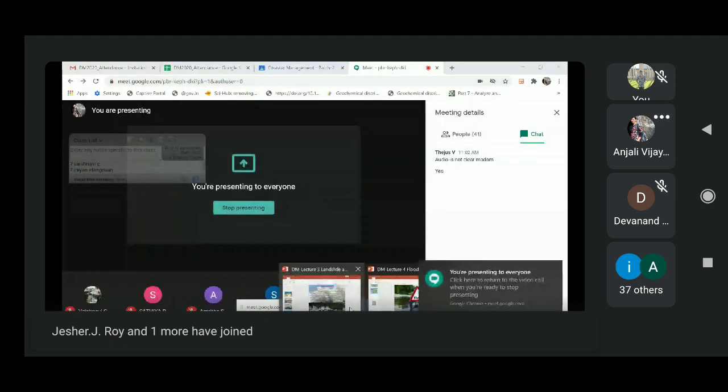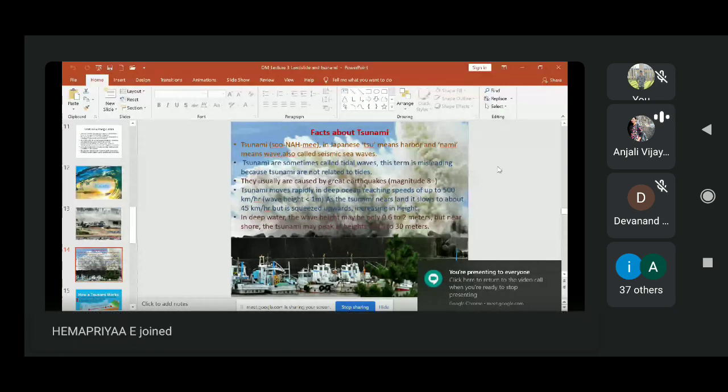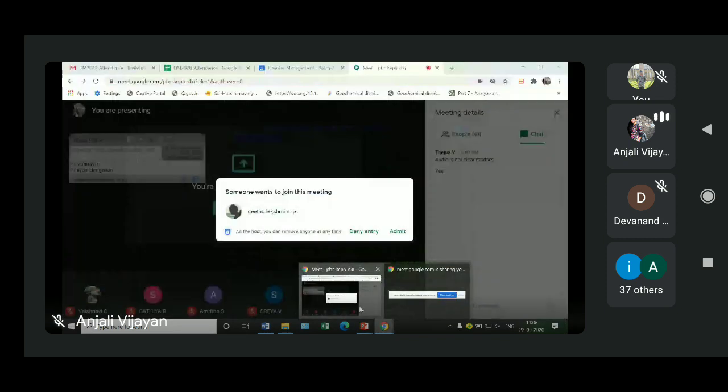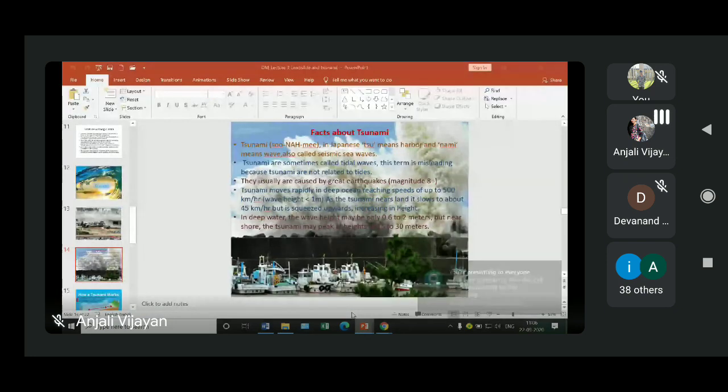Okay, that is about some basic facts. Tsunami is a Japanese word: tsu means harbor, nami means wave. So it's also called seismic sea waves or harbor waves, and it doesn't have any connection with tides. We cannot call it a tidal wave, though normally people call it that, but it is not at all related to tides.